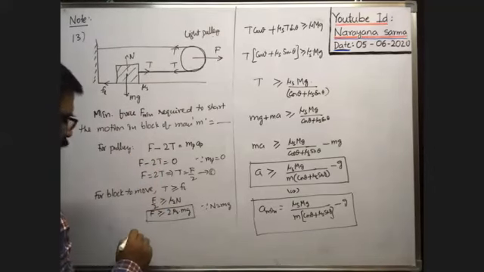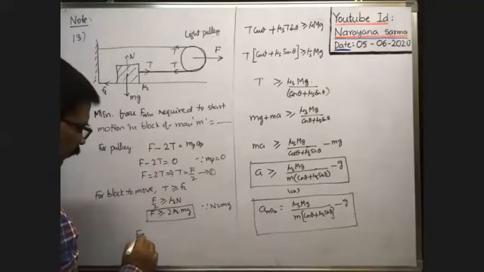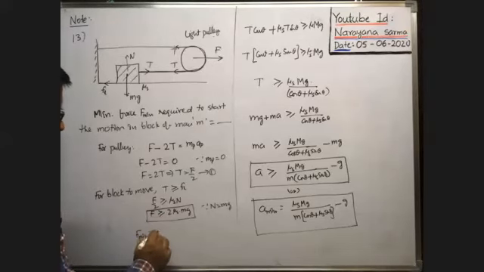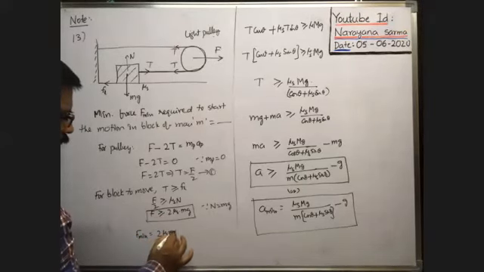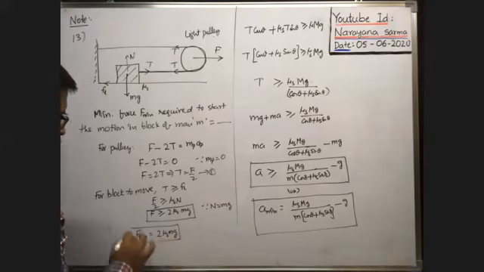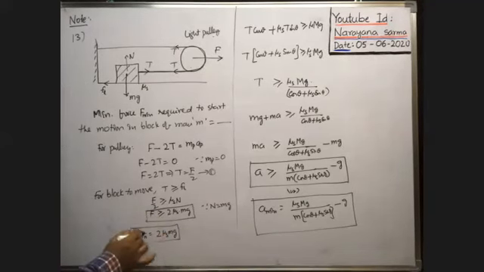What is the minimum force? If they ask for F minimum, minimum means we have to take equal. So 2 mu S mg. It is the minimum force. It is a condition for the block to move, and it is the minimum force required.